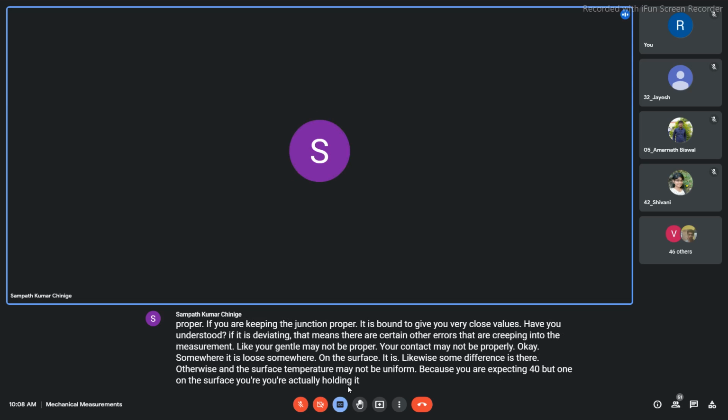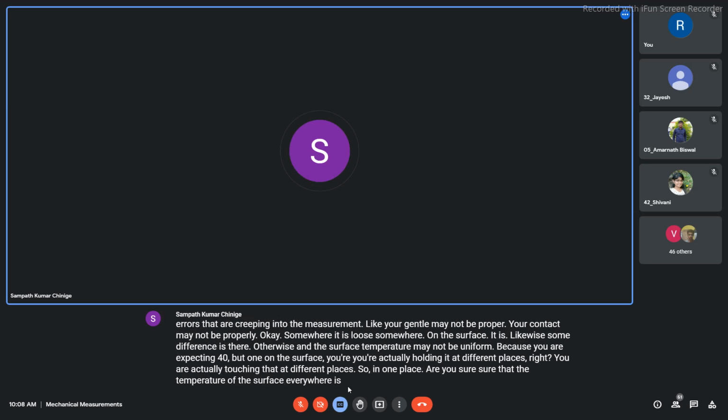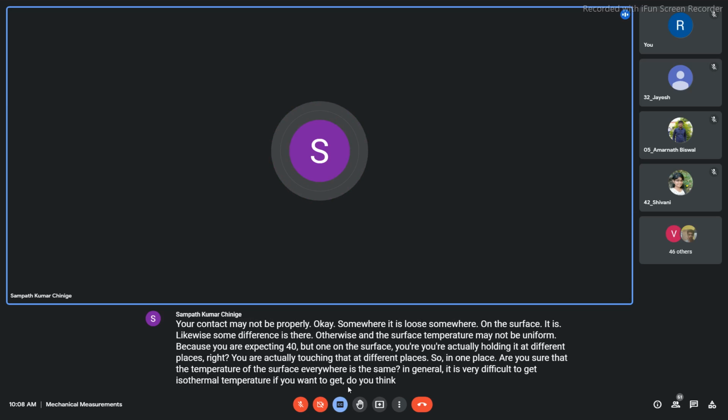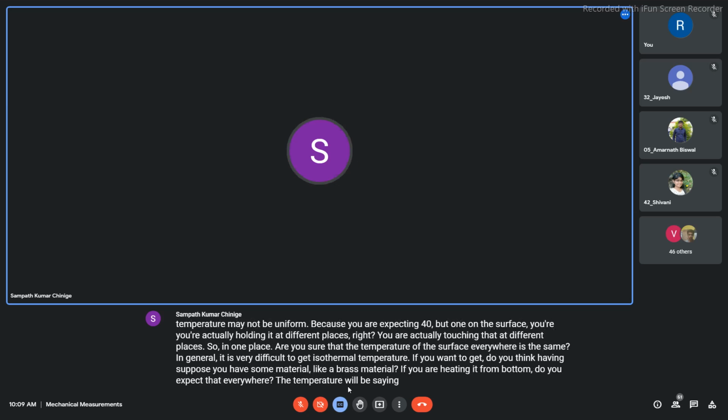Are you so sure that the temperature everywhere on the surface is the same? In general, it is very difficult to get an isothermal temperature. If you have a brass material and heat it from the bottom, do you expect the temperature to be the same everywhere initially?